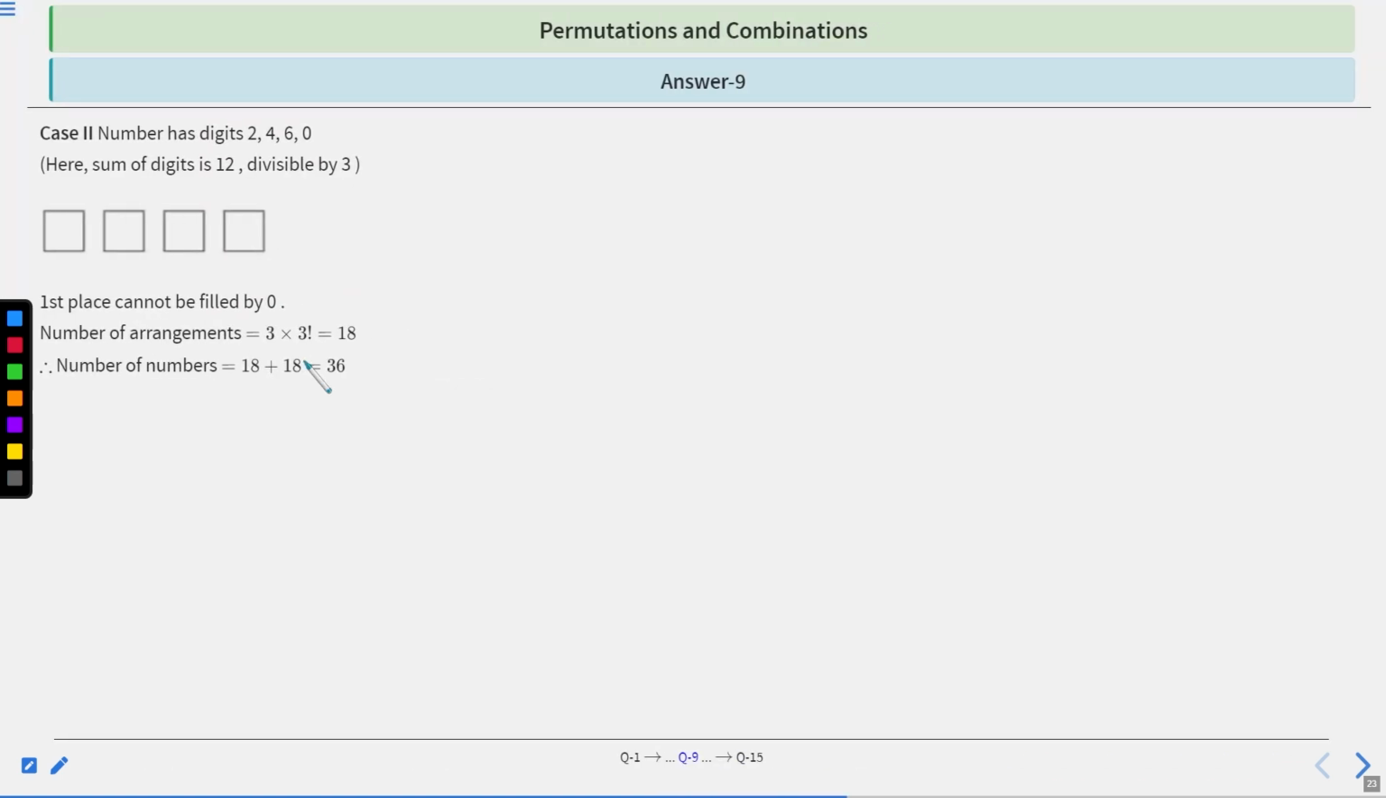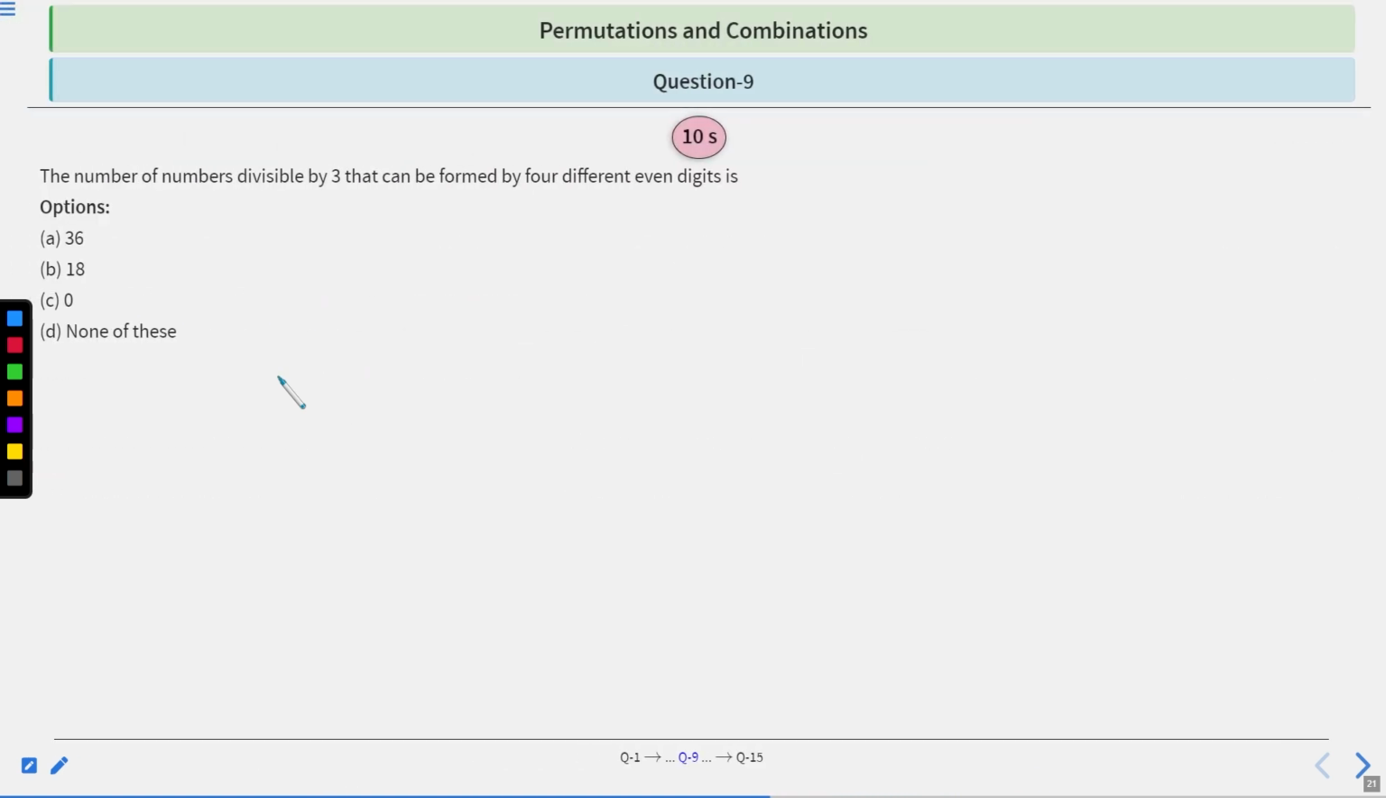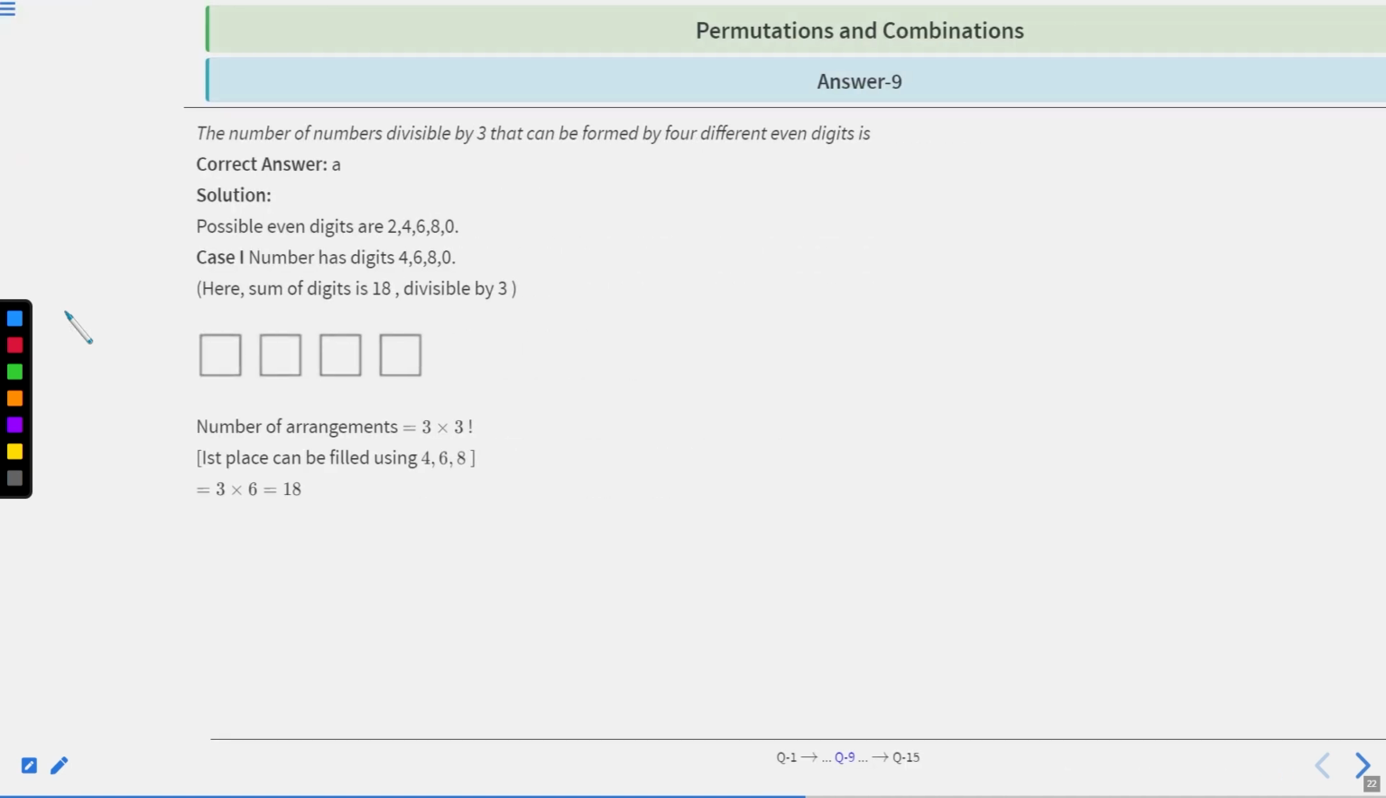Now let's take case 2. The number has digits 2, 4, 6, 0, because the sum of digits is 12, which is divisible by 3, right? Now the first place cannot be filled by 0, so it has 3 options. Again 3, 2, 1, so 3 into 3 factorial. So in case 2 also there are 18 ways. So the total number of ways is 18 plus 18, which is 36. Right, so I think option A is the right choice, 36. Now let's move to the next question.